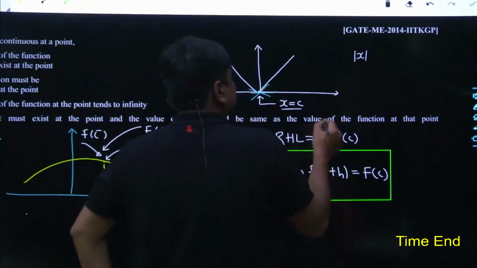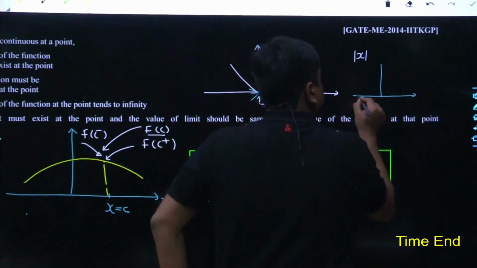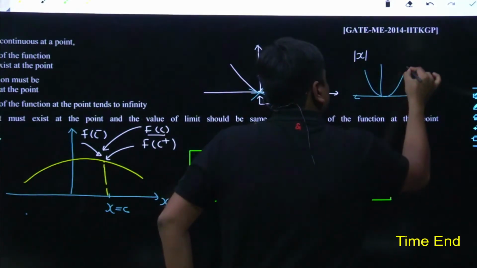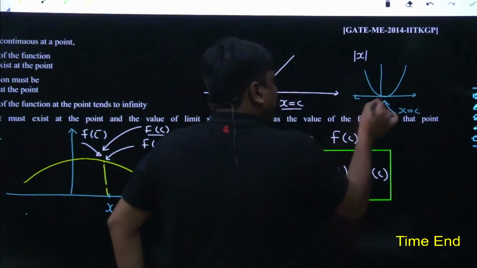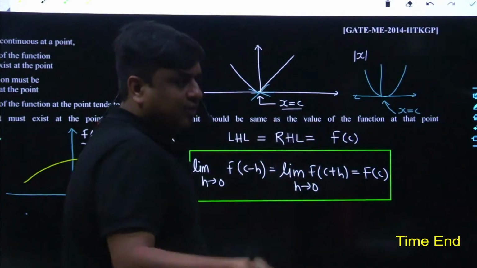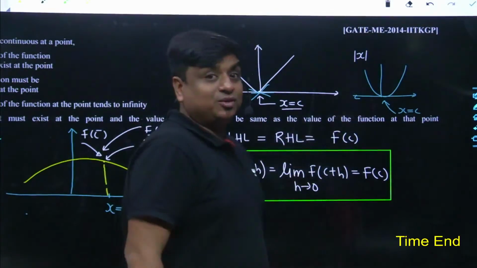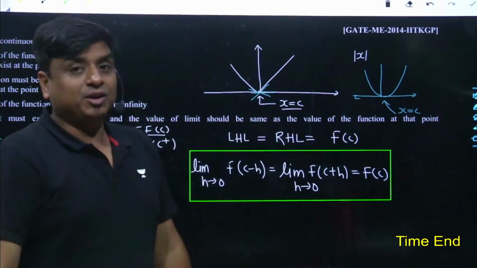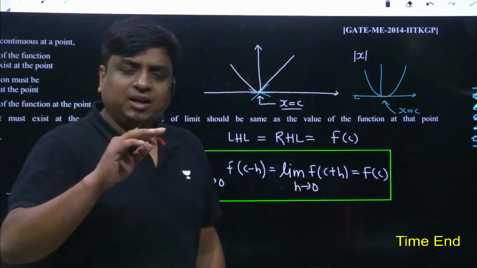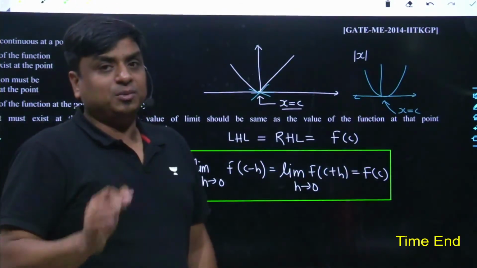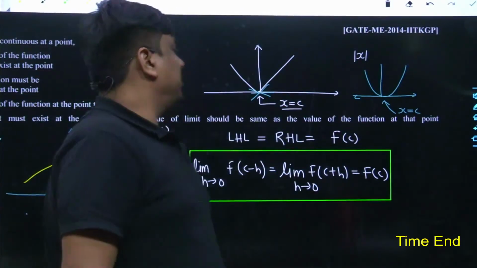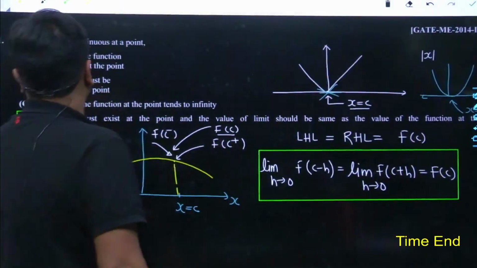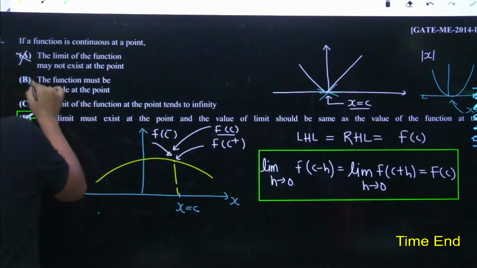If I take another situation, if the function has been like this, and again the test point is at x is equals to c. At x is equals to c, the function has been continuous and at the same time it is also differentiable. Did you understand what I am saying? So if it has been continuous, it can or cannot be differentiable, but if it has been differentiable, by default it has to be continuous. So obviously B is also discarded.